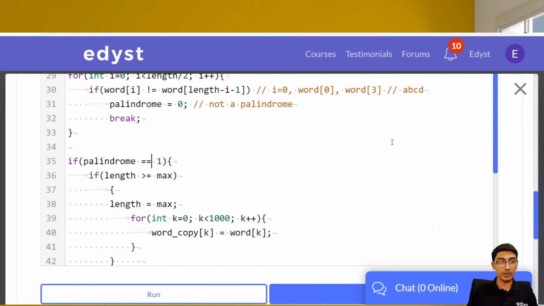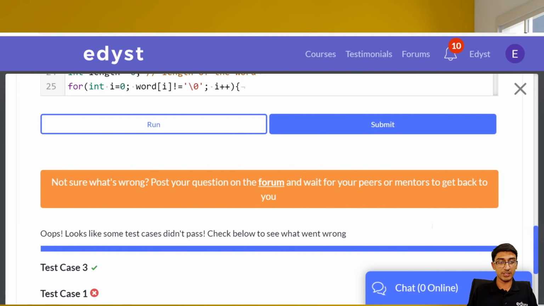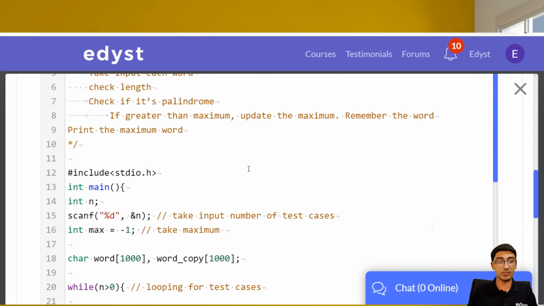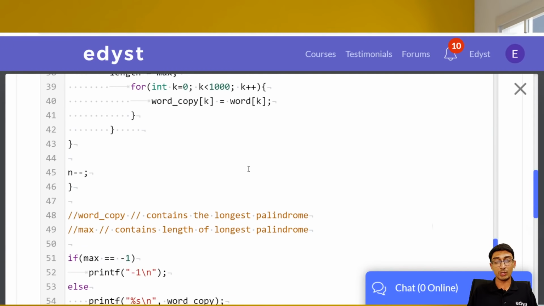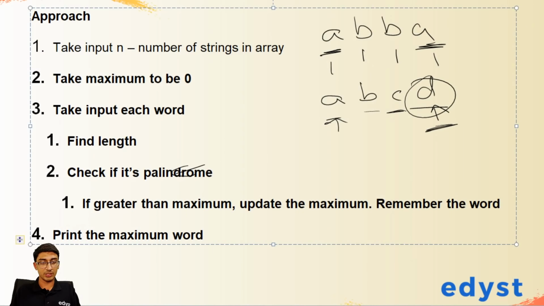All right. Okay. So let me do that. Let me go to the next question, and that's our final question for our marathon webinar today. And I promise that the solution for this question will be available on the Edyst platform for you all to see. So don't worry about that. Okay, so let me go to the next question. Let's check the next question.